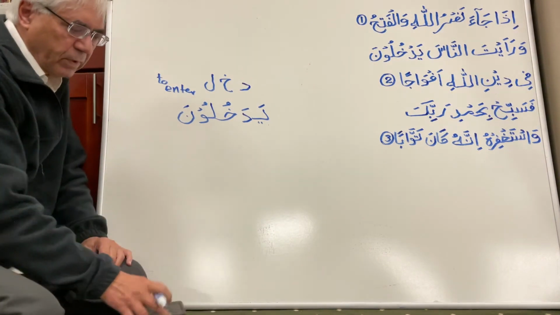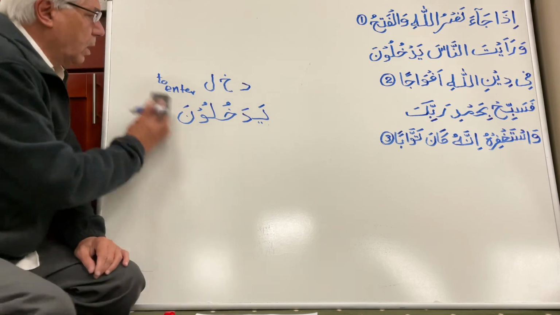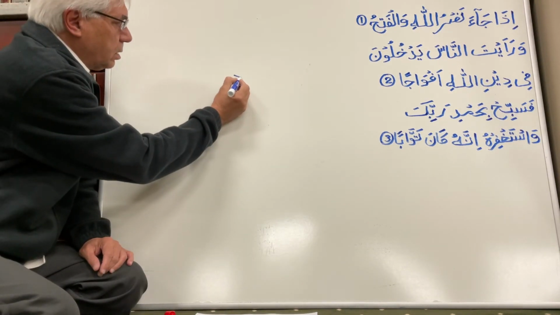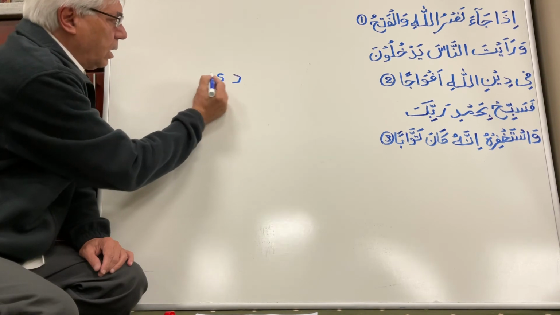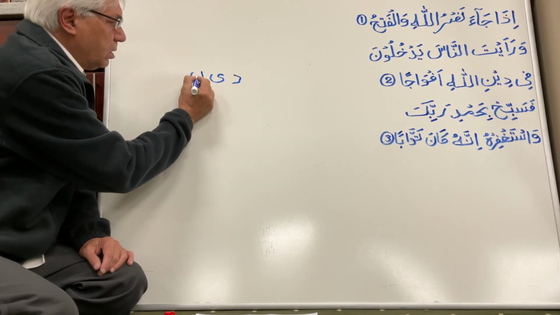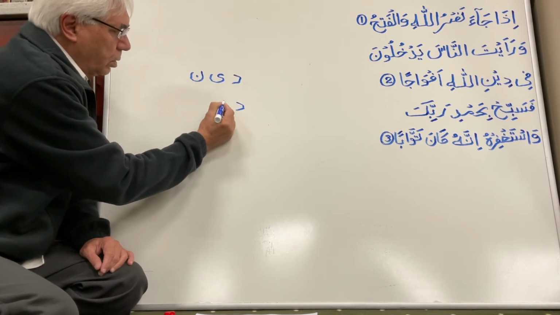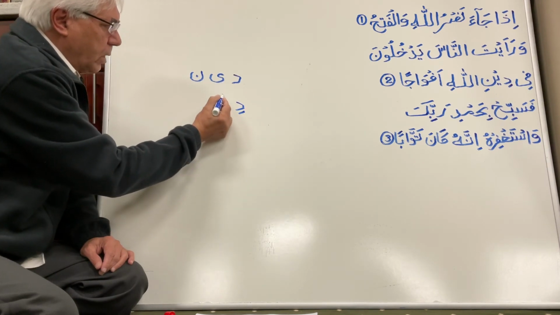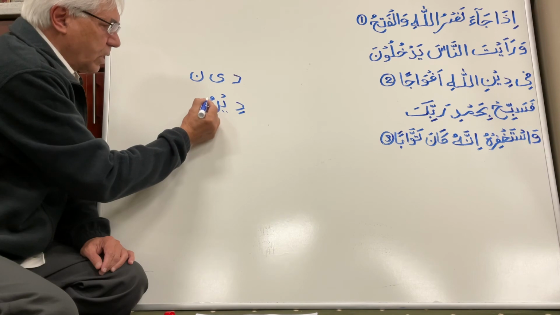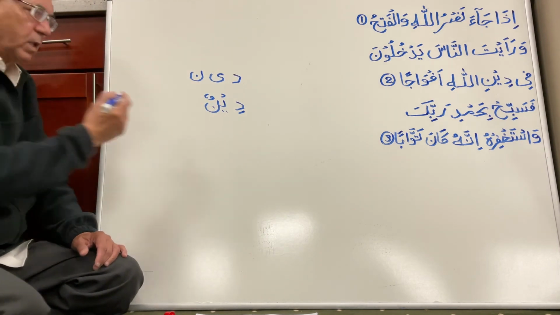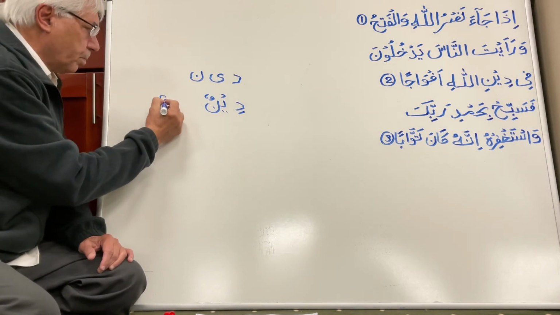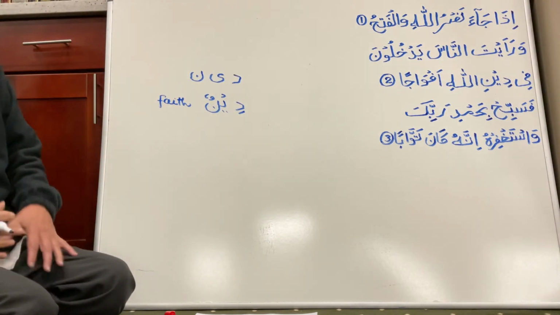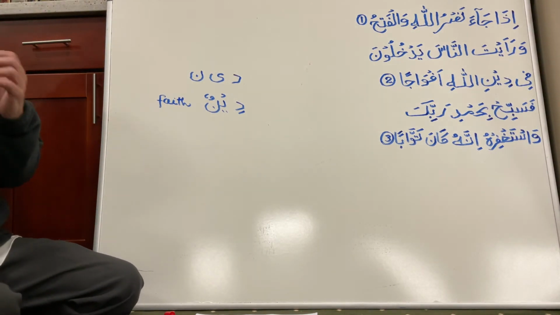Again, the words are very simple. Deen, dal, ya, and noon. The noun is deenun. I'm just going to right now translate this. Deen, that we translate as religion or faith. Actually, faith is a better word. The faith or the way of life, there are multiple meanings.